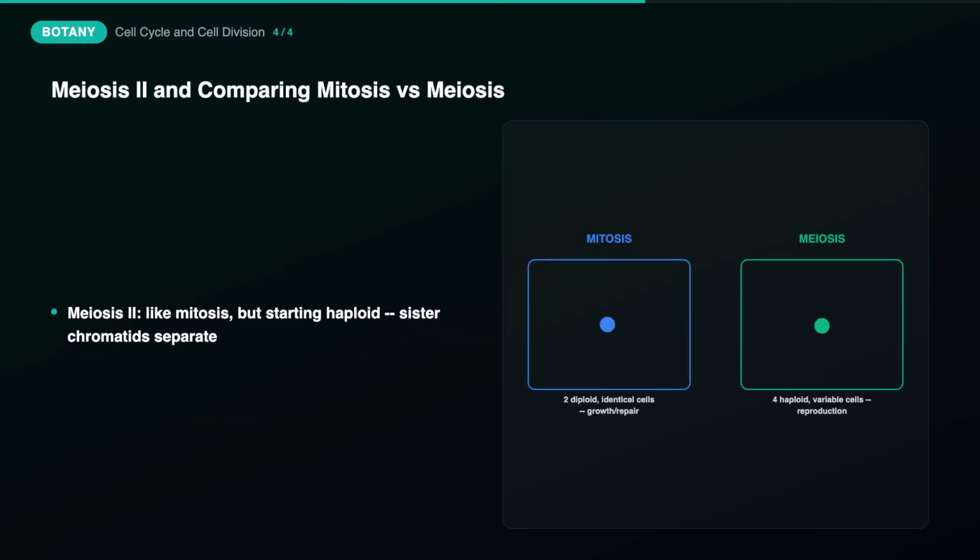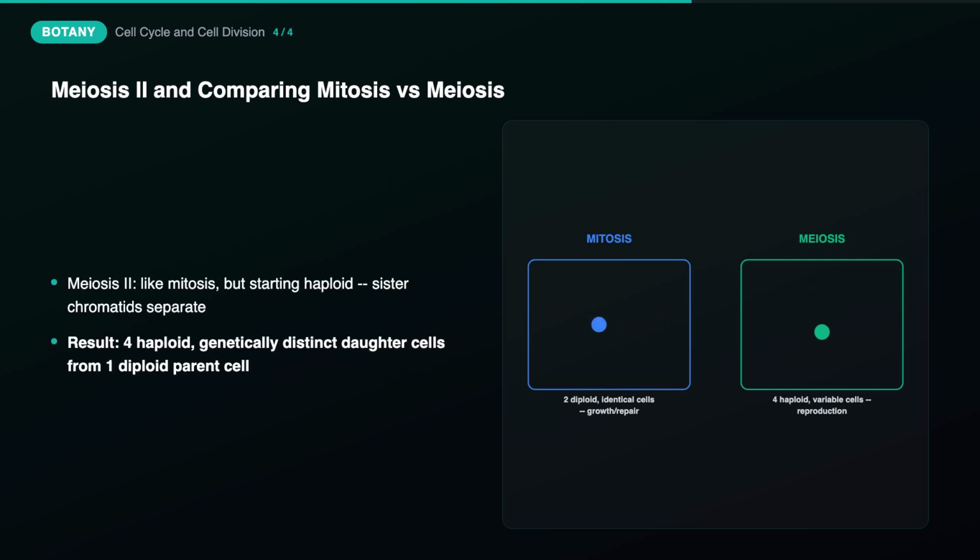Meiosis 2 closely resembles a normal mitotic division, except starting from a haploid cell, and the sister chromatids finally separate here just as in mitosis, producing four haploid daughter cells in total from the original single diploid cell, each genetically distinct from one another and from the parent cell, due to the crossing over and independent assortment that occurred earlier in meiosis 1.